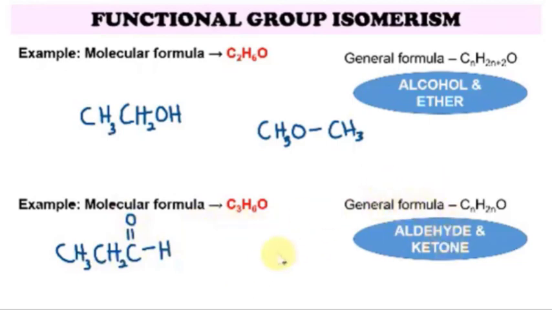To make it a ketone, the C double bond O must have carbon on both sides. Here we already have 3 carbons, and then we put in the hydrogen. So we have 3 carbon, 6 hydrogen, and 1 oxygen. So this is an aldehyde, and this is a ketone.